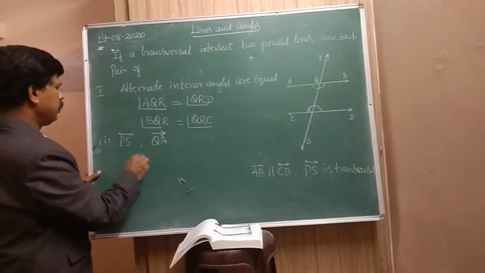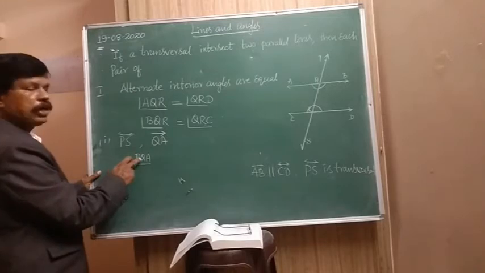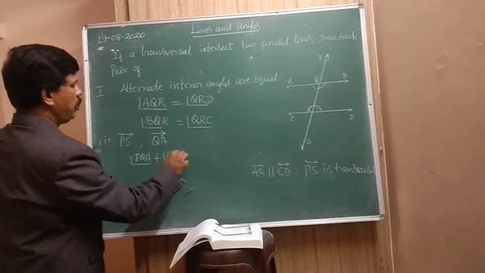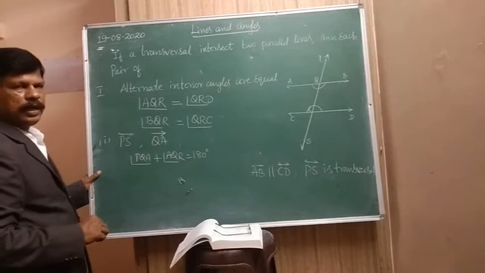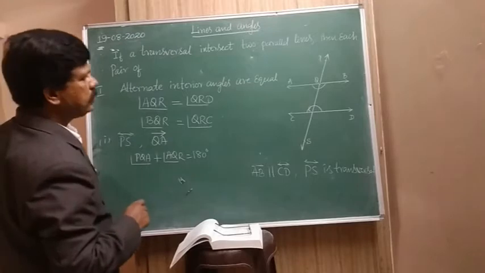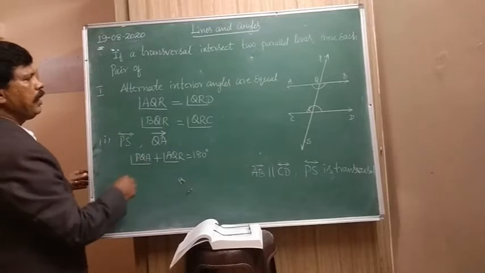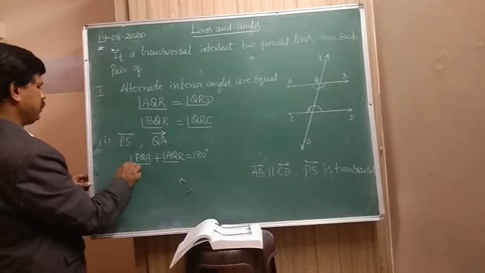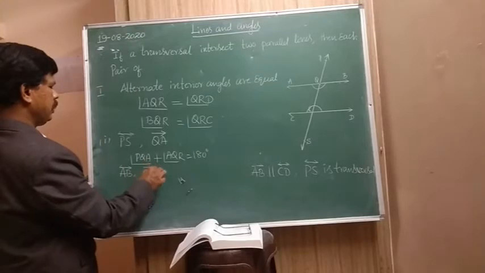Then angle PQA, or you can write AQP, plus angle AQR is equal to 180 degrees. Clear? Next, AB is a straight line, QR is a ray.